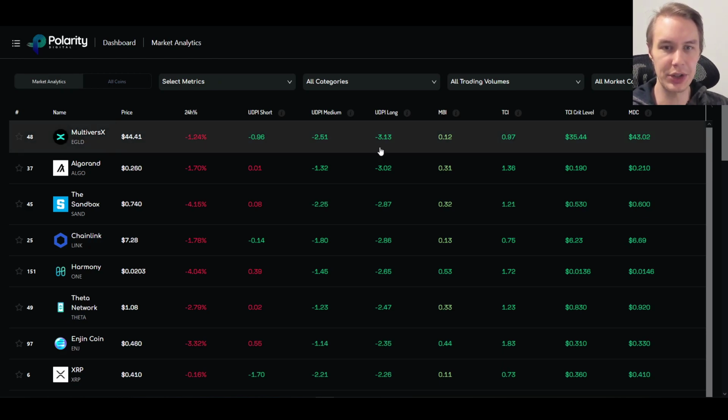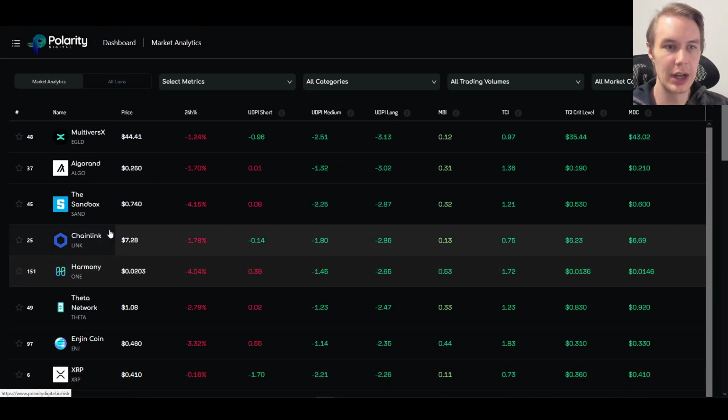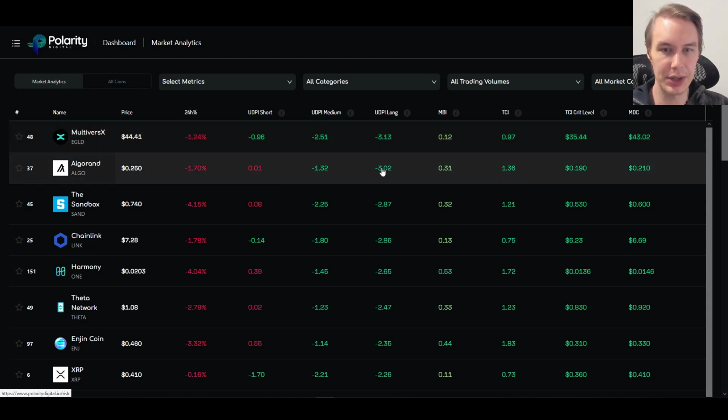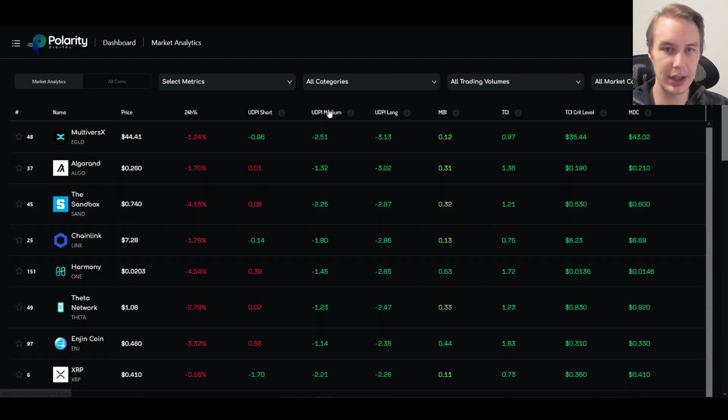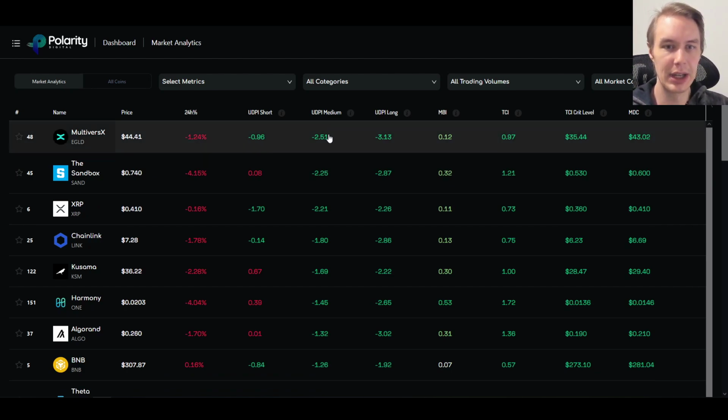And so what I've done is I've actually sorted this dashboard of all these different assets that we have models for. I've sorted it based on the long-term UDPI, so kind of the more macro-focused upside downside potential indicator. And what you'll notice is that MultiversX is the lowest. It has the most upside relative to downside potential in that more longer-term time horizon than any other asset, or at least its long-term UDPI is sitting at the lowest compared to any other crypto asset. Same story with the medium-term UDPI, so kind of weeks to months in time frame. Again, the lowest relative to any of these other assets.